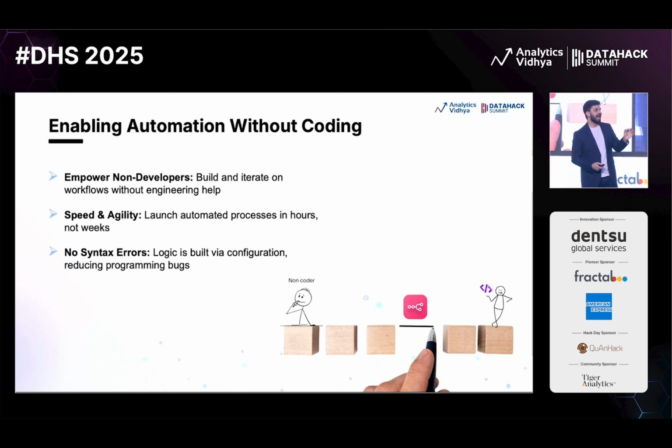This is the biggest gap which these no-code tools are helping you to just jump over, where now any non-developer can just build and iterate on the workflow. This surely enables speed and agility. So now you, the problem owner, right? If I understand the problem better, why can't I just create that? Why should I have that communication in between? Because if we communicate, something is going to get affected, right? And of course, the last thing is there will be no syntax error. If you're not writing code, there will be no syntax error for sure. Just drag and drop components. If you just handle English pretty well, you will be pretty fine with that, right? So this is enabling automation without coding.